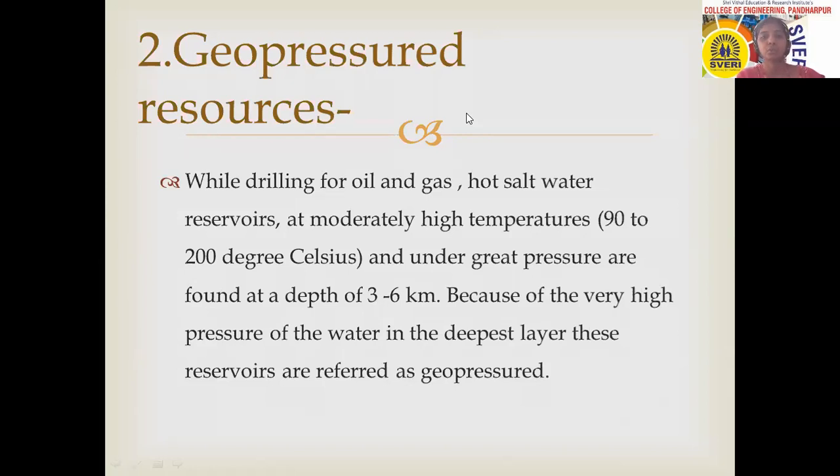But in case of the geopressured resources, methane gas is present inside, and the pressure of that water is higher, and that is measured in bar. That's why these reservoirs are called geopressured resources, because the pressure of that water is much higher, and it is available in the underground.